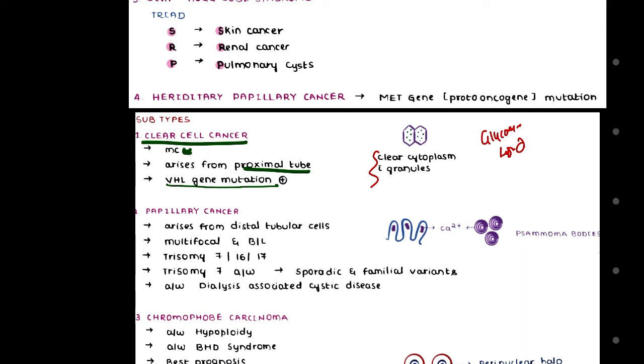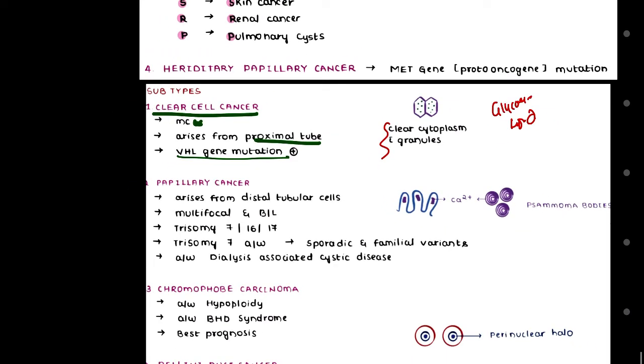Now talking about another type, our papillary carcinoma. Talking about its location, it arises from the distal tubular cells. Here there will be an increase in the number of cells, and that is why we are calling it papillary. There will be a papillary-like structure.